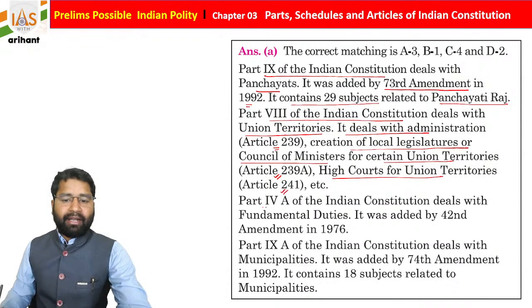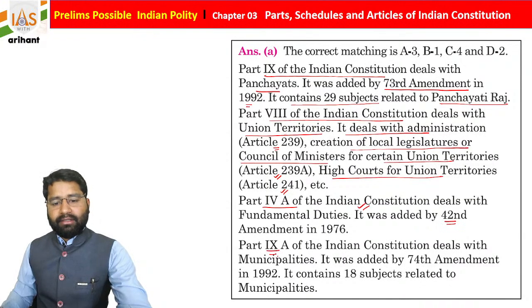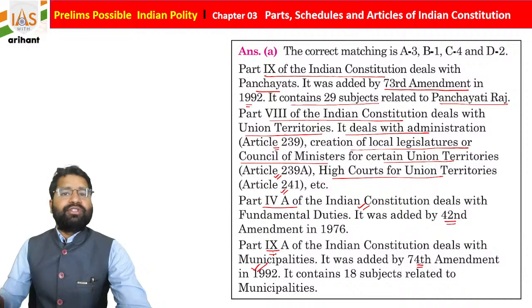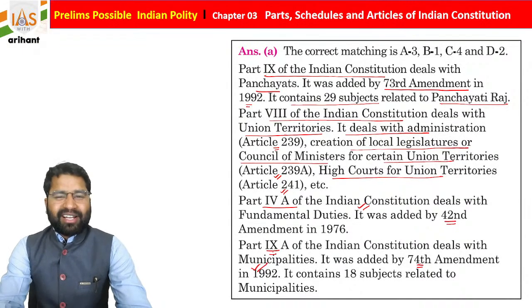Okay, part 4A by the 42nd Constitutional Amendment Act. Part 9A is basically by the 74th Constitutional Amendment Act, and it contains municipalities. Okay, so just try to remember this also.